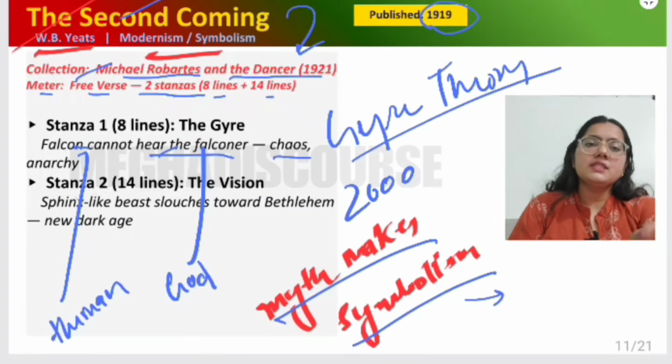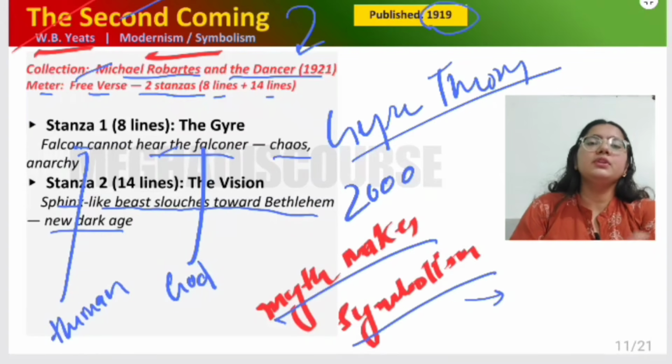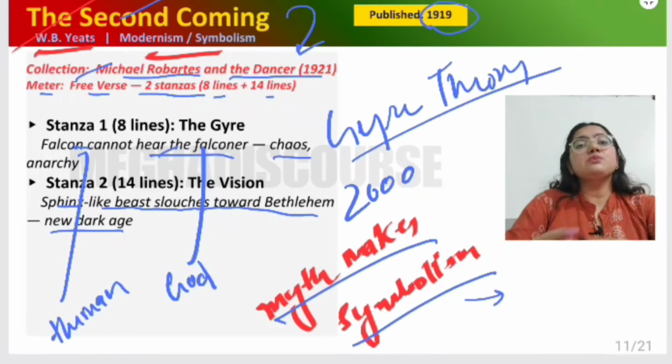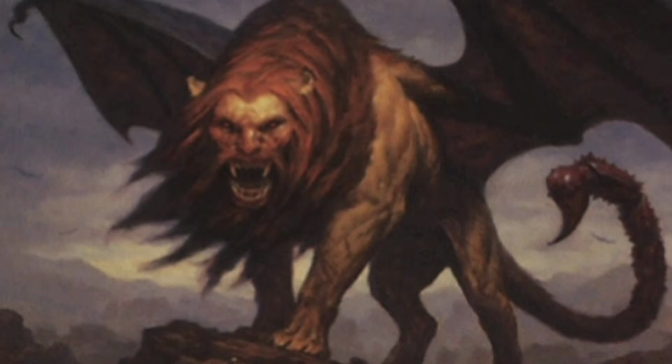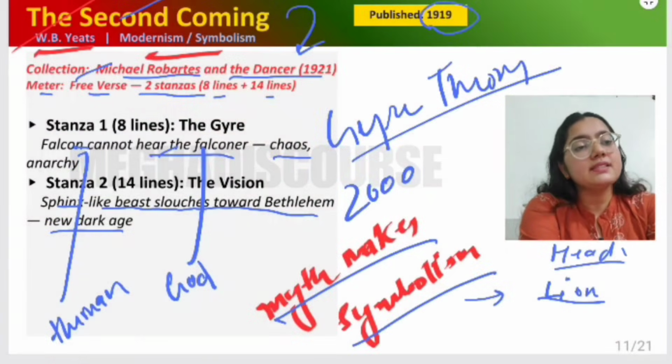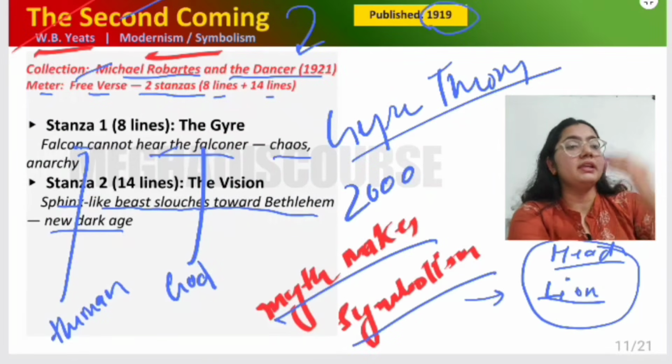Then the vision: a rough beast slouches towards Bethlehem, a new dark age. Now there is a sphinx-like beast, a lion with the body of a lion and the head of a human. So like this, there is a monster who is coming in a desert.